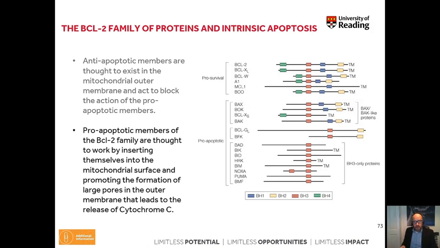The pro-apoptotic members of the BCL2 family work by inserting themselves into the mitochondrial surface and promoting the formation of large pores in the outer membrane. Once those pores are formed, this leads to the release of cytochrome C. Cytochrome C then can bind to cytosolic proteins, form the apoptosome, which leads to activation of the procaspase 9.